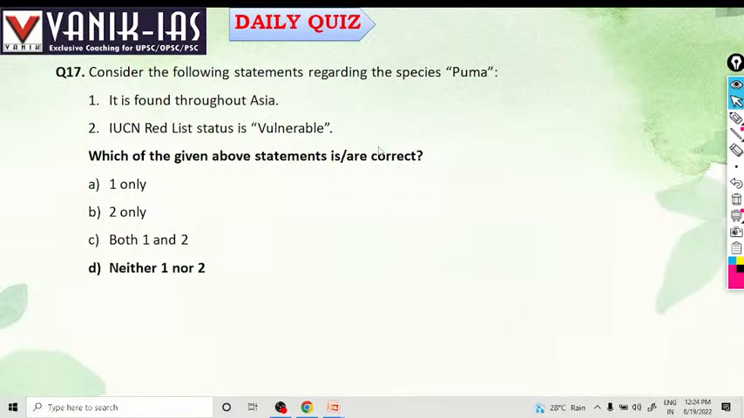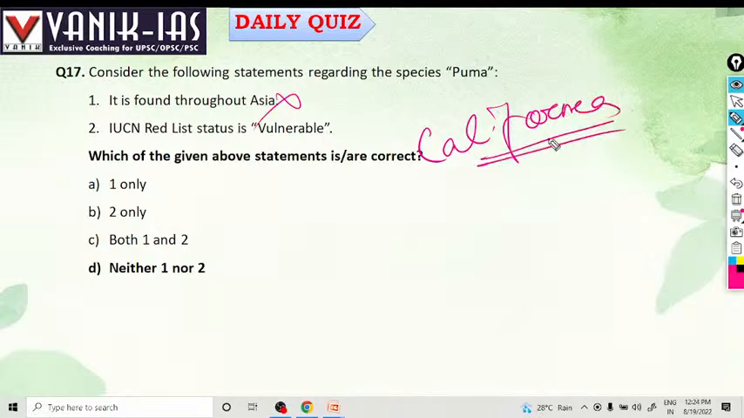Consider the following statements regarding the Puma species. It is found throughout Asia. No, it is found primarily in the California region, not Asia.